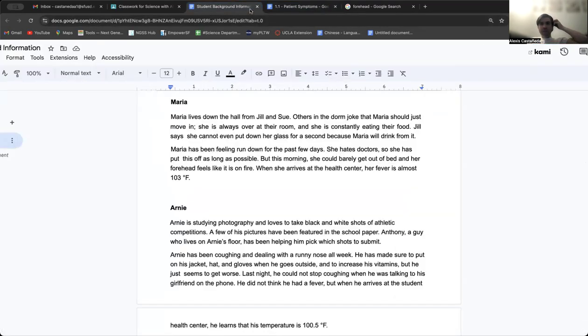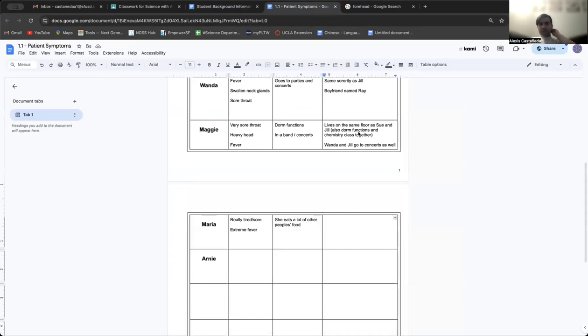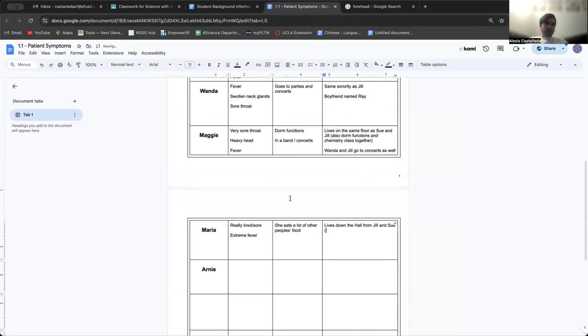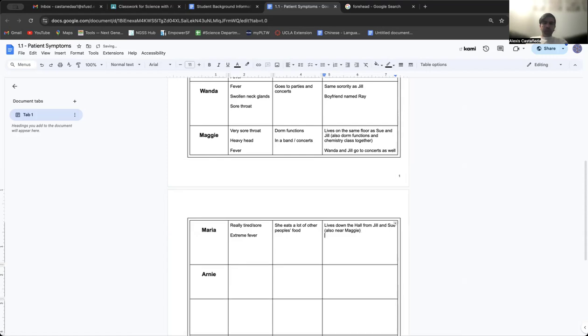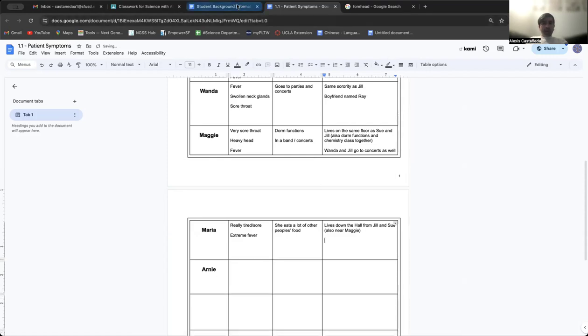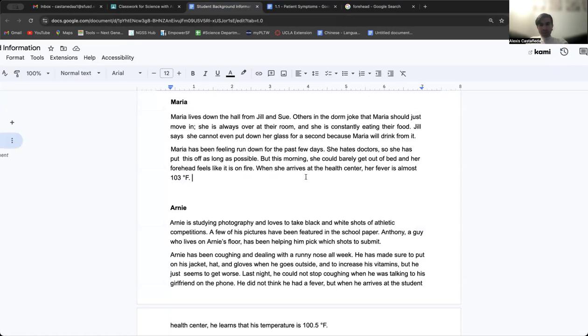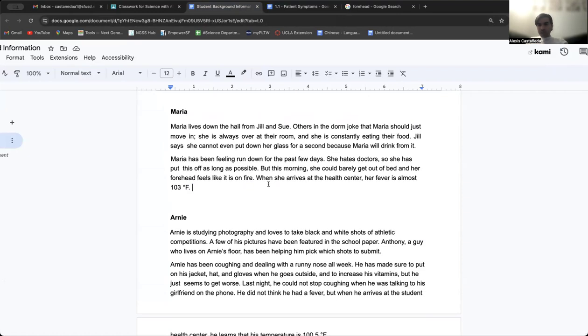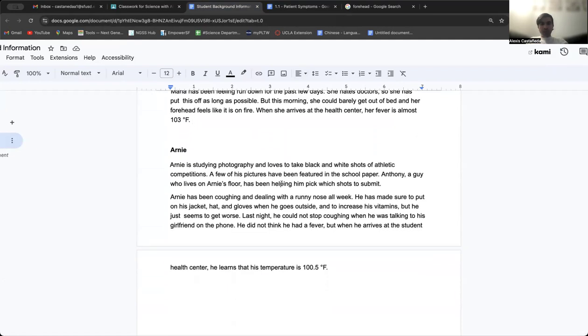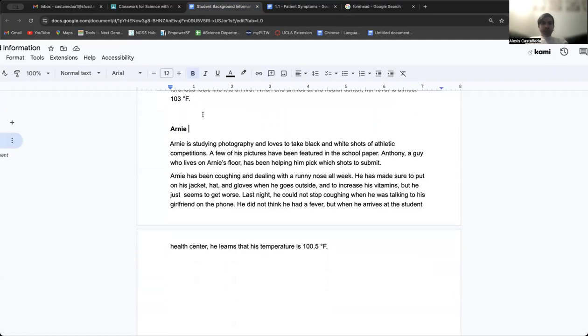So what are her connections to other students? Well, we know that she lives down the hall from Jill and Sue, so the same floor. That means she also lives near Maggie, because Maggie also lives on the same floor. So that means she has connections to all of them. Is there anything else we should see from here? I think that's basically it. So we can go on to Arnie then.